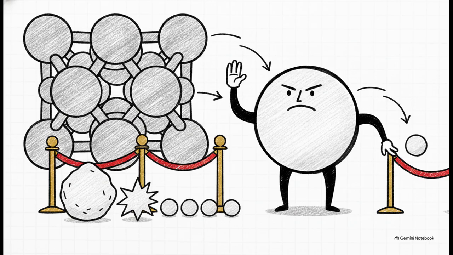They dictate whether solute atoms can smoothly substitute for host atoms without totally warping the structure and creating a completely different phase. First off, the atomic size difference between the two atoms has to be less than about 15%. If the guest is way too big or way too small, it disrupts the lattice entirely. Second, their native crystal structures absolutely have to match. Third, their electronegativities, which is how strongly they attract electrons, must be similar. Otherwise, they'll form a chemical compound instead of a solution. And finally, a metal prefers to dissolve another metal of a higher valency over one of a lower valency. The whole shebang has to align perfectly for a clean substitution.